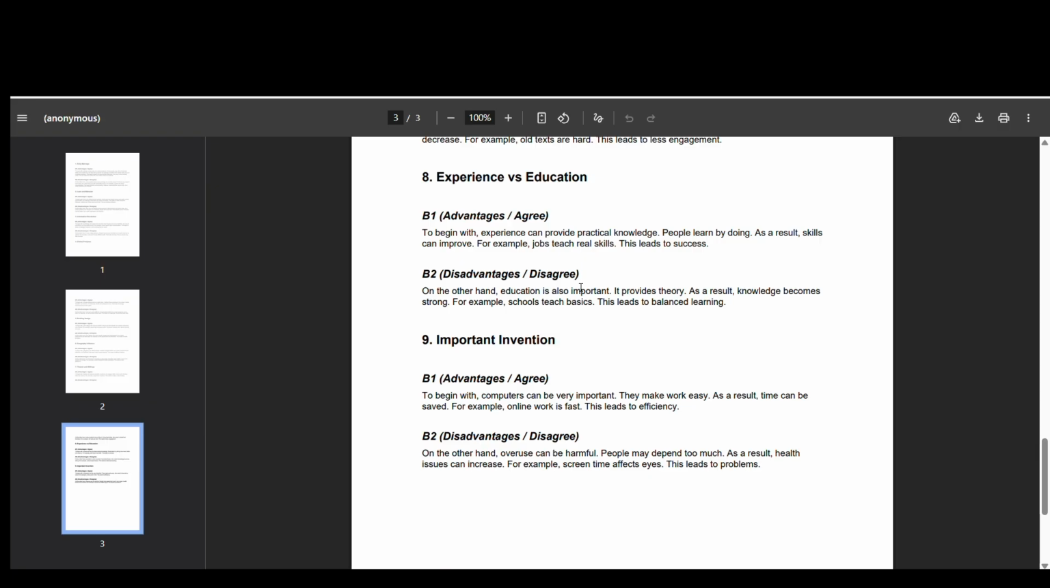People learn by doing. As a result, skills can improve. For example, jobs teach real skills. This leads to success, and we can remember it for a long time, not for a short time.